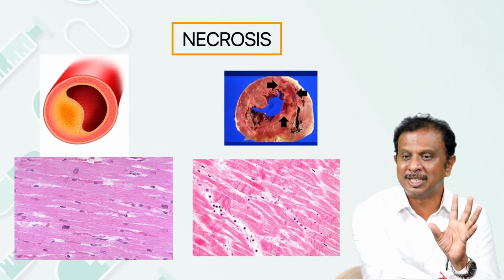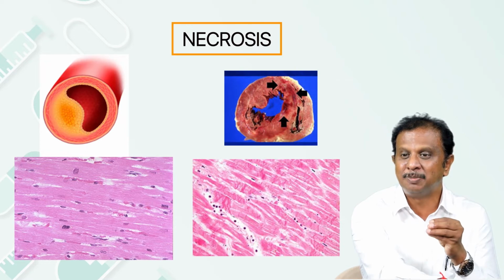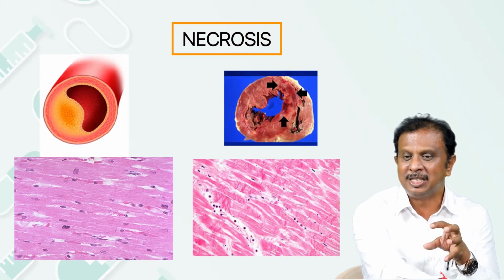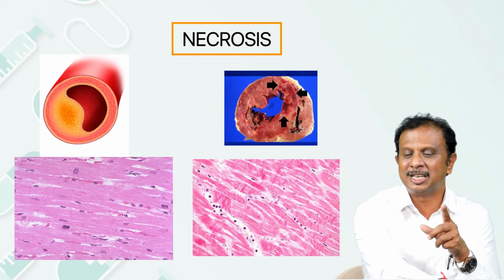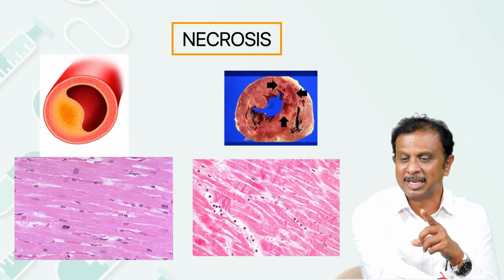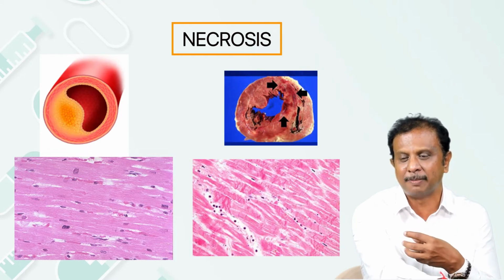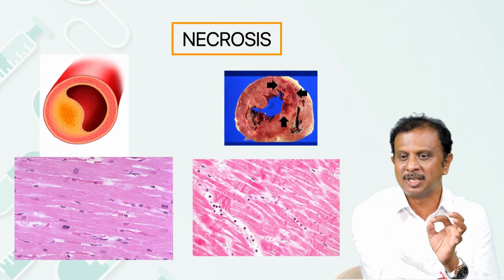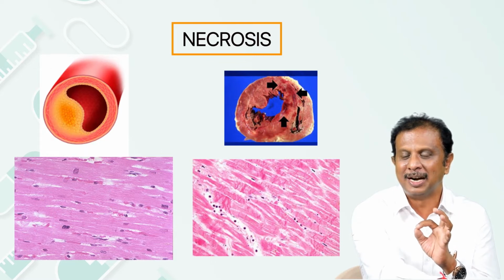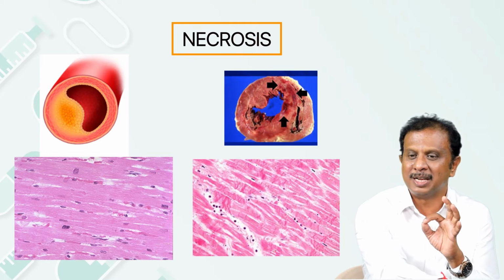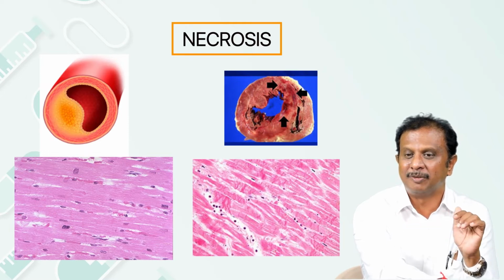This sends a message, the "eat me" signal, which gets recognized by the surrounding phagocytes, and these phagocytes engulf the apoptotic bodies. This process is called efferocytosis, and thus most of the apoptotic bodies get cleared away by the macrophages,